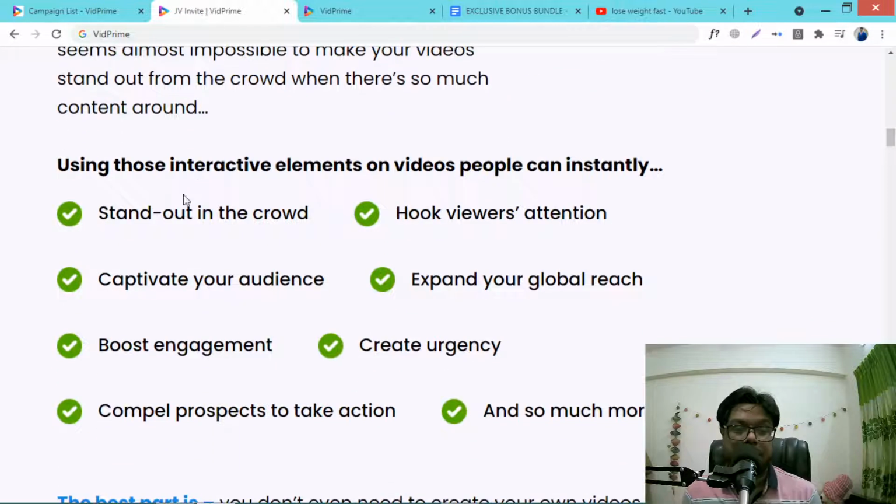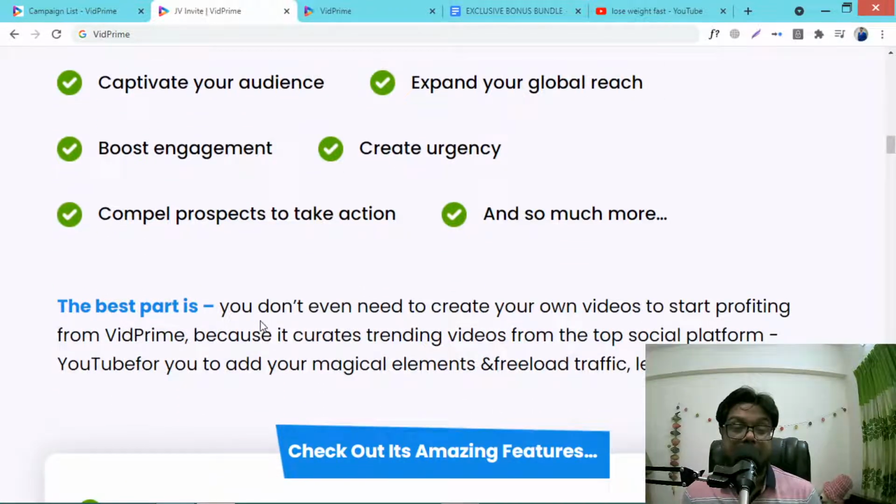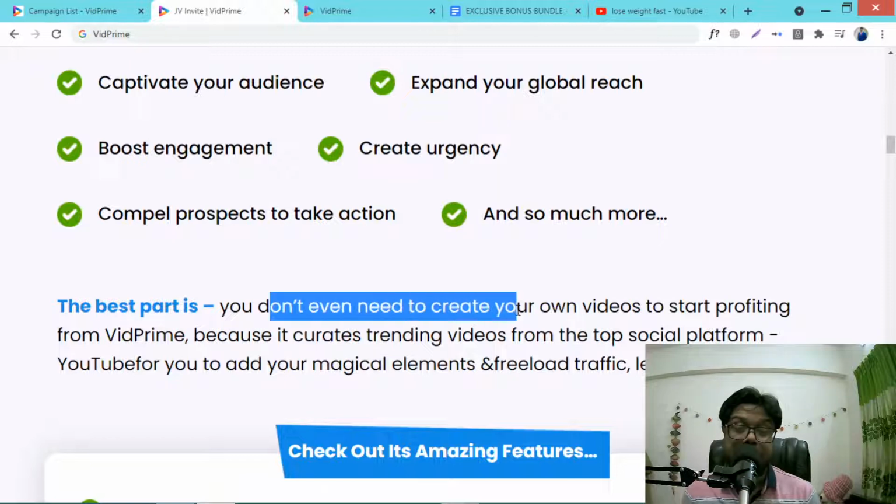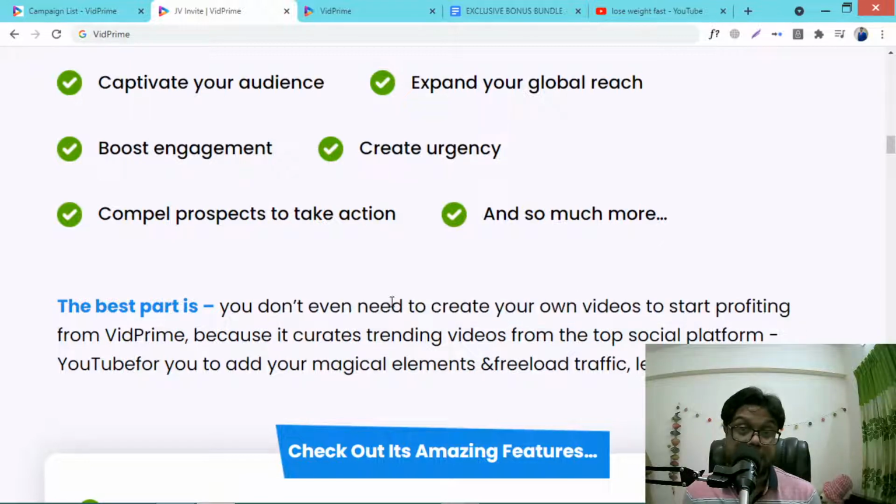See, using those interactive elements on videos, you can instantly stand out in the crowd, hook viewers' attention, captivate your audience, expand your global reach, boost engagement, create urgency, and there are lots of functions you can do. And the best part is you don't even need to create your own videos to start profiting from VidPrime, because it curates trending videos from top social platforms like YouTube for you to add your magical elements and get free traffic, leads, sales and profits.